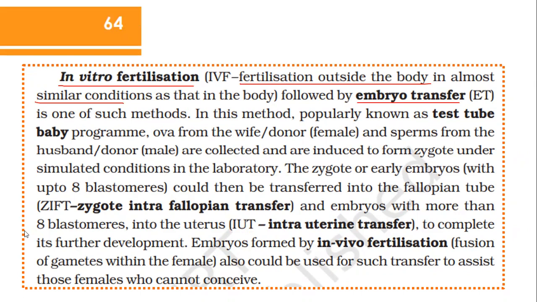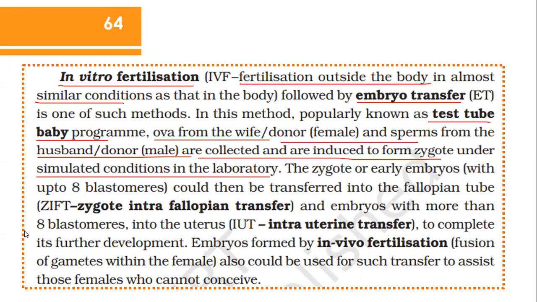It is followed by embryo transfer, or ET. In this method, popularly known as the test tube baby program, ova from the wife or a donor female and sperms from the husband or a donor male are collected and induced to form a zygote under simulated conditions in the laboratory.